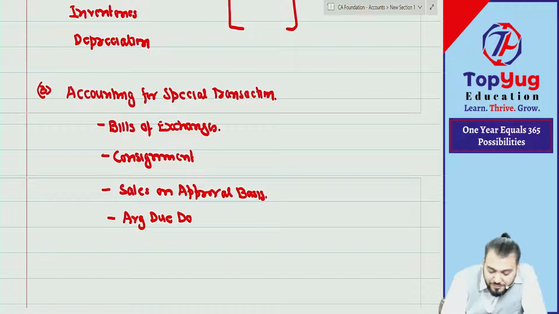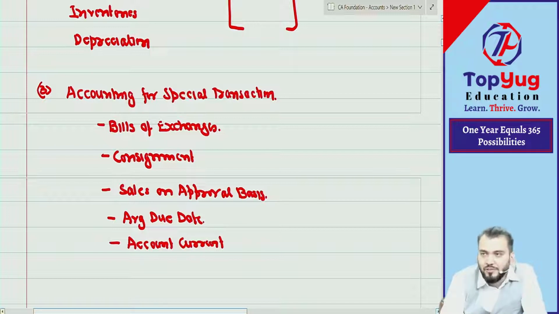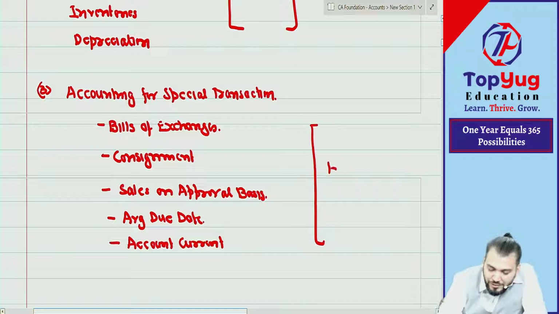Then account current. No, you have not done. So only bills of exchange and consignment you have done. Other chapters are new. This will contain in total 15 to 20% marks.